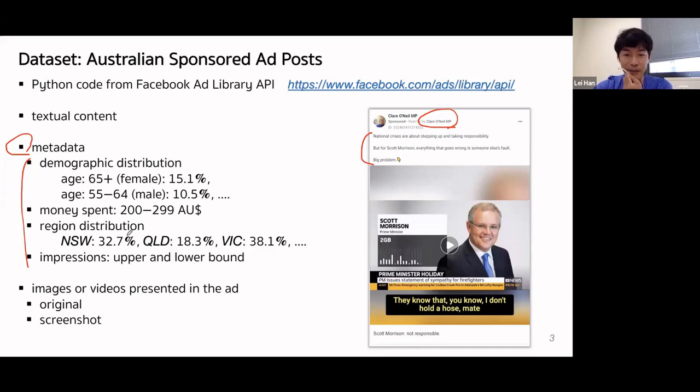For example, in this advertisement, there is a video here. This is a video. This is a screenshot. So we also take the screenshot of the ad posting page. This allows us to publish crowdsourcing tasks, asking crowd workers to generate annotations.